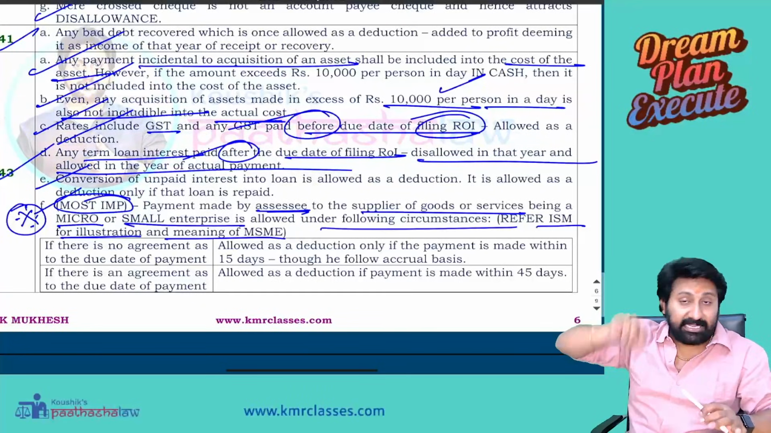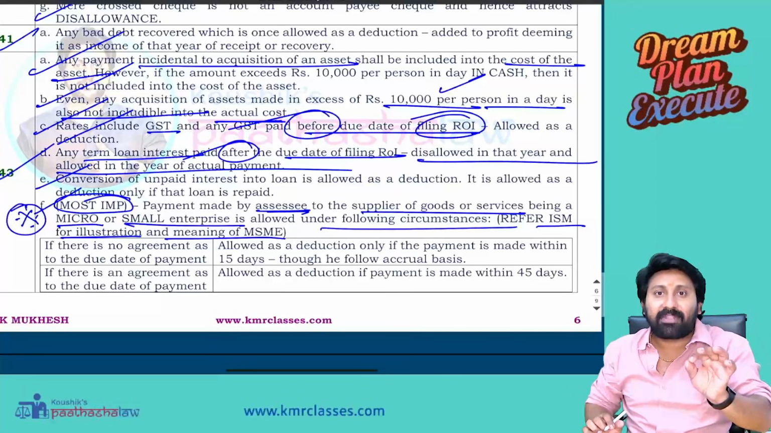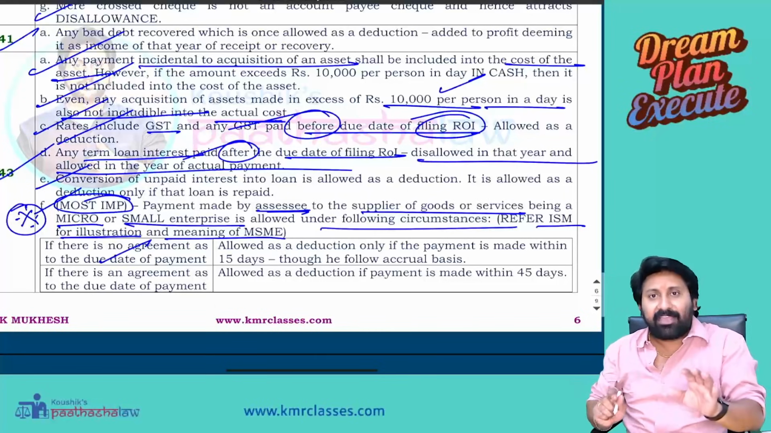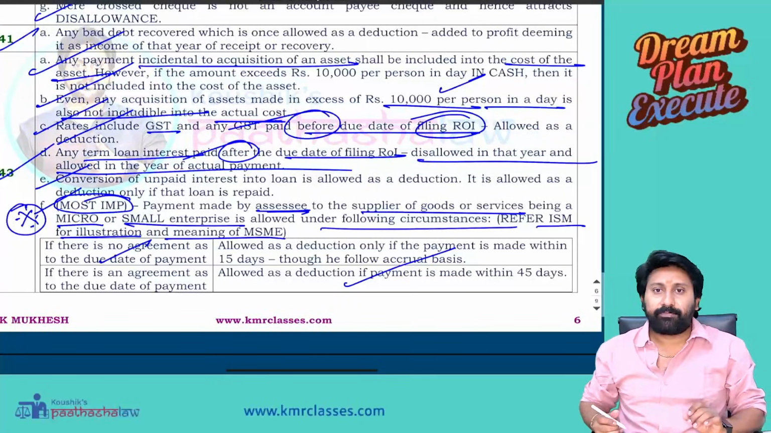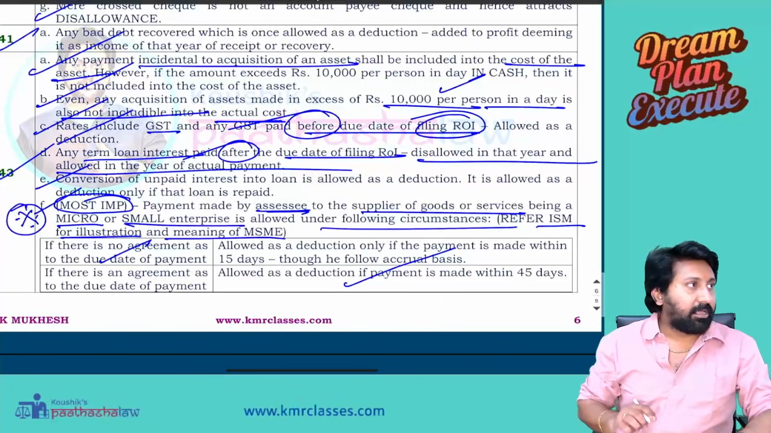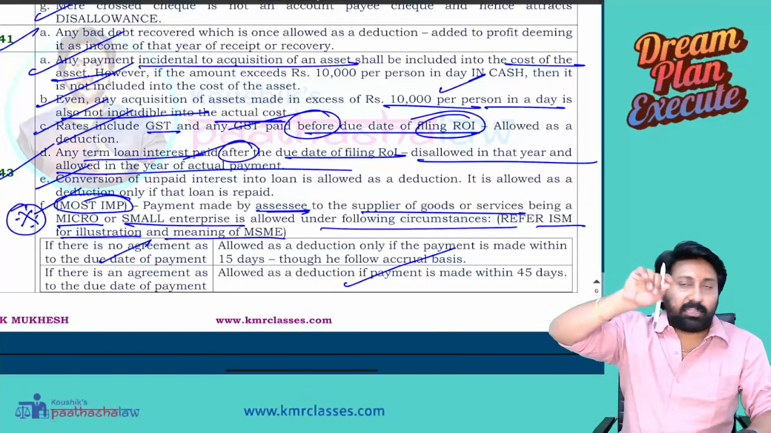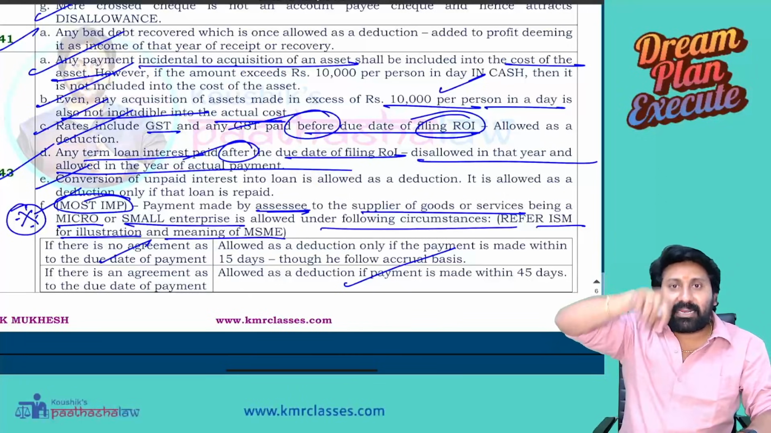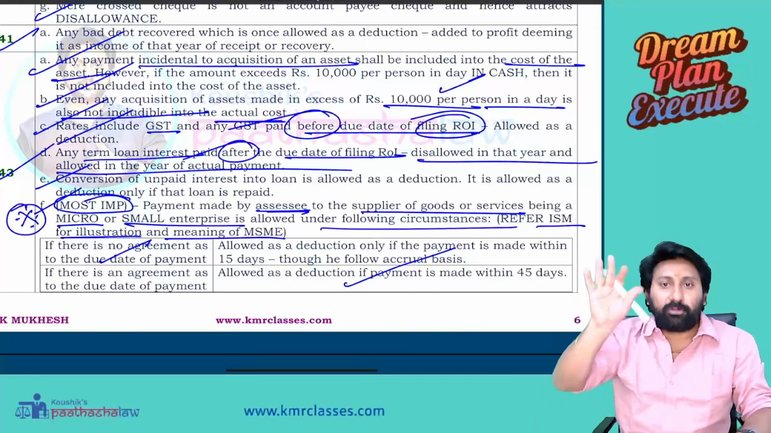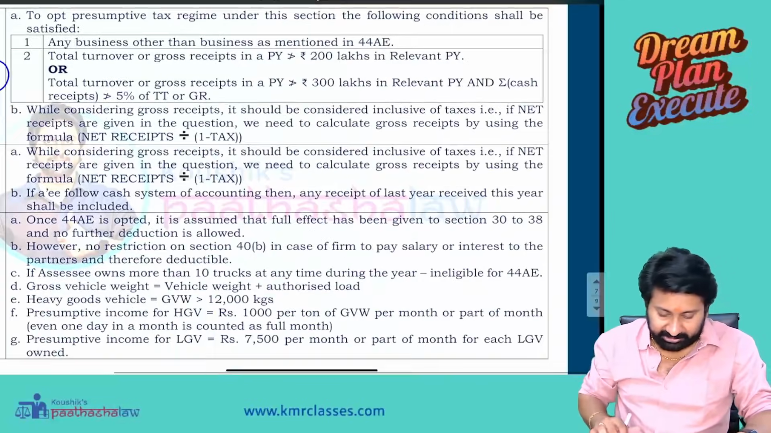Micro or small, yes. Then payment is allowed as a deduction only if you make the payment within 15 days, if there is no agreement between you and him. If you agree, within 45 days you should make the payment. Even if you are following accrual basis, you should make the payment within 15 days or within 45 days. Sir, I am using accrual basis, sir. Though it belongs to the previous year and is paid in the next year, I will not allow under accrual basis. You should actually pay within 15 days or within 45 days in order to claim deduction.